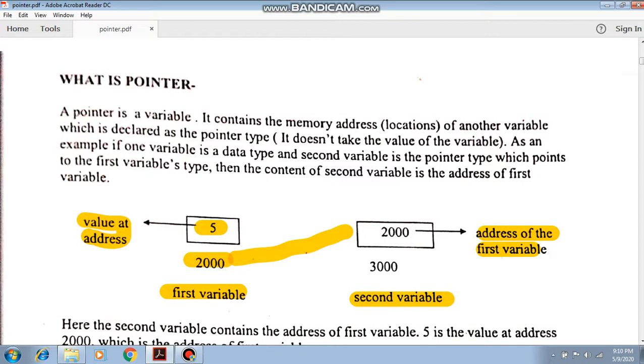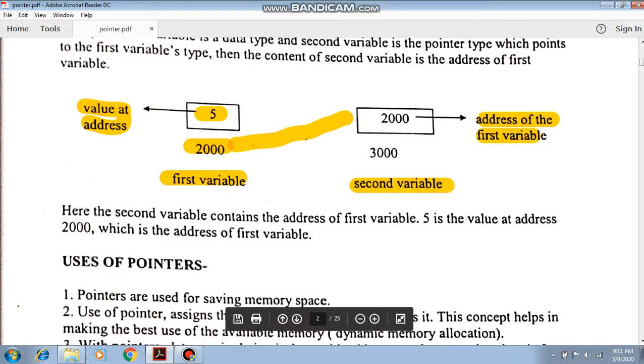As the value here is 5, it is an integer type of variable. That means your pointer variable must be an integer type, so that the address of the integer variable can be held by an integer type of pointer. Here the second variable contains the same address whatever we discussed.